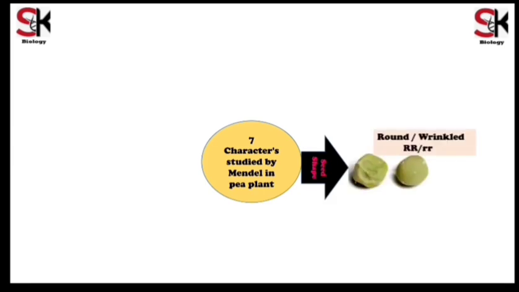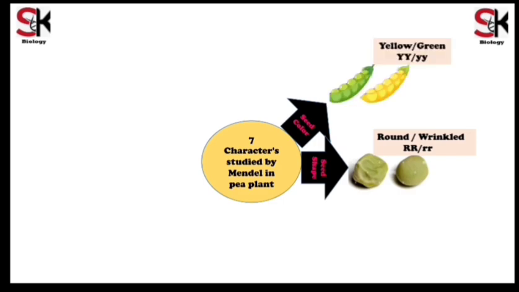The first character studied by Mendel is seed shape. Look at these seeds. One is round with a smooth surface and the other is wrinkled having tiny resins. Mendel found that round is the dominant trait and wrinkled is the recessive trait. Second trait is seed color. Pea seeds can be yellow or green. If one parent plant is yellow and one is green, most babies will be yellow, as yellow is a dominant trait and it hides expression of the recessive trait, that is green.